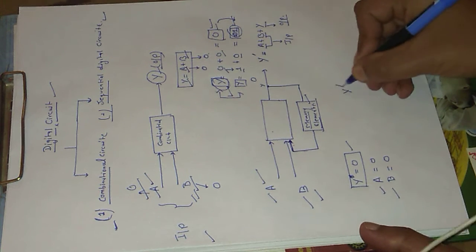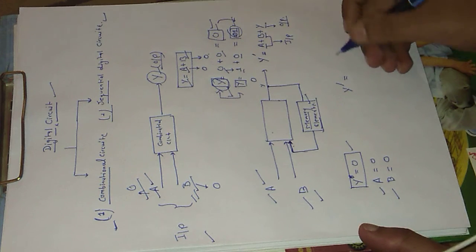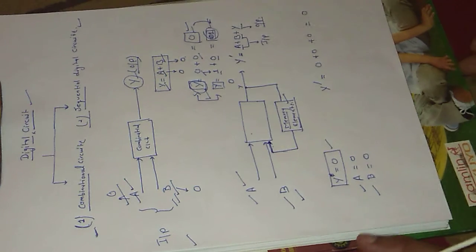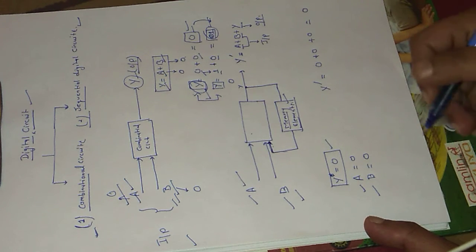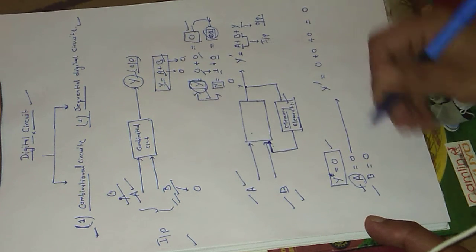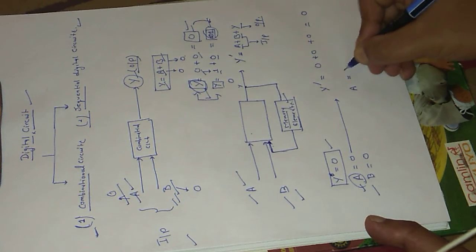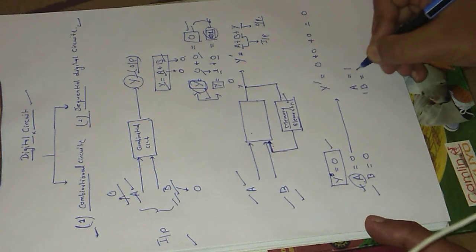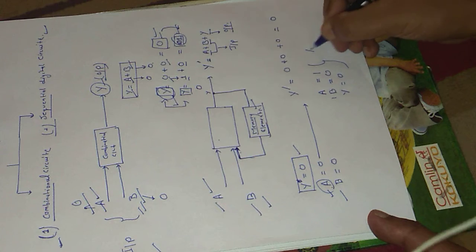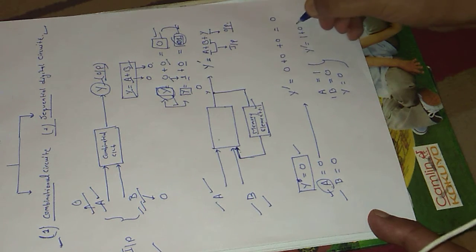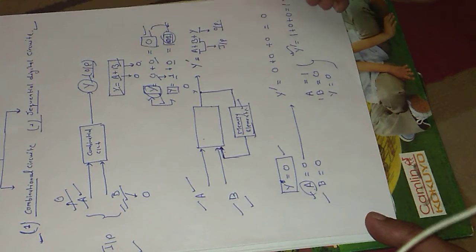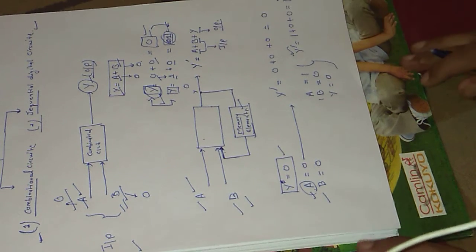So the output of that particular circuit, Y dash, will be 0 plus 0 plus 0 equals 0. Suppose now the value of A changes to 1 and B remains the same, 0, and Y equals 0. So the new output Y dash equals 1 plus 0 equals 1. So the new output Y dash now becomes 1.